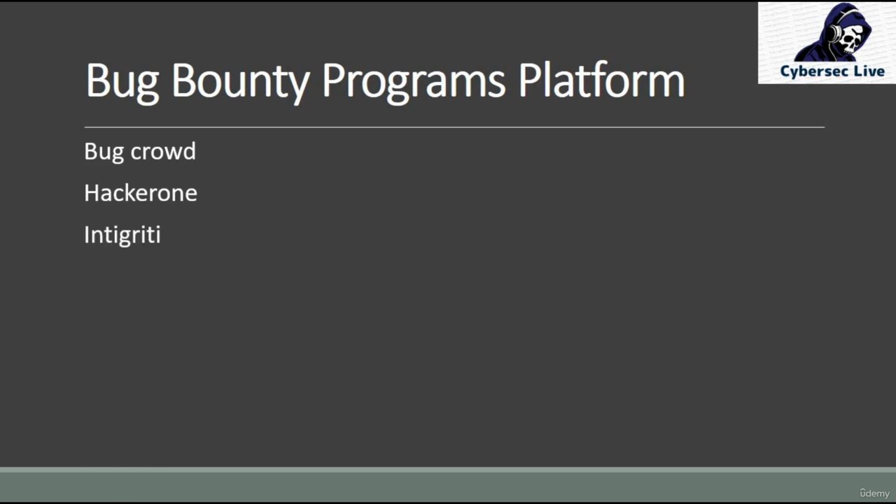The next platform we have is Intigriti. This is very famous in Europe. Maximum websites there are registered on Intigriti, so if you want to find a bug on any European website, you are most welcome to Intigriti. The fourth one we have is Synack. Synack is very famous nowadays. Bug bounty hunters are moving to Synack very rapidly, and many of them are finding even very low severity bugs, even P5 or P4, on Synack.